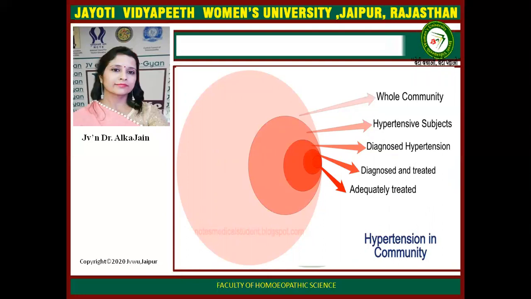The outer circle indicates the whole community, and the next circle indicates hypertensive subjects. Again, the red color is diagnosed hypertension, and the persons who are diagnosed are not all treated, and those who are treated are very few adequately treated. So this shows the rule of halves.